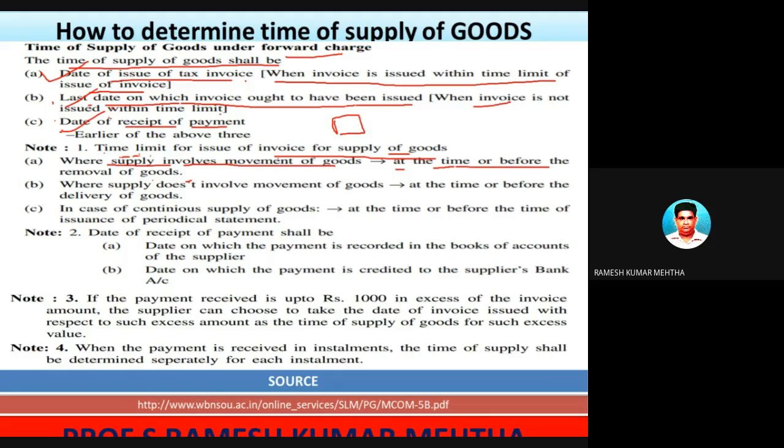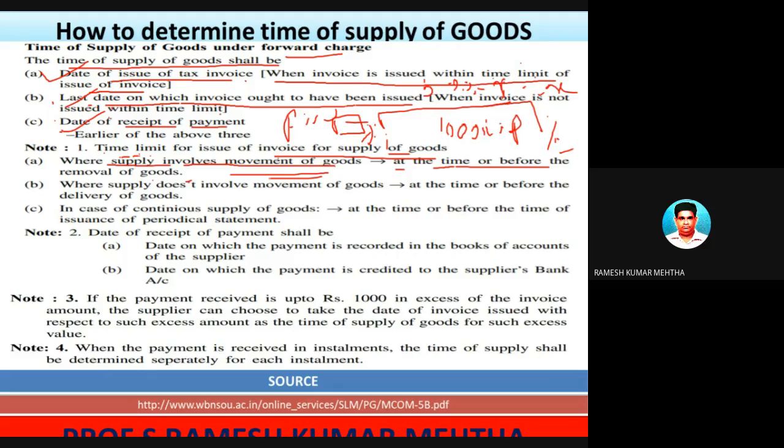So, for example, Mr. X orders 1 lakh TVs or laptops from a particular manufacturer. These 1 lakh laptops have to be moved from a place X1 and reach X2, which are separated by almost 500 kilometers. The supply of these goods involves movement of goods from X1 to X2, for example from Pune to Bangalore.